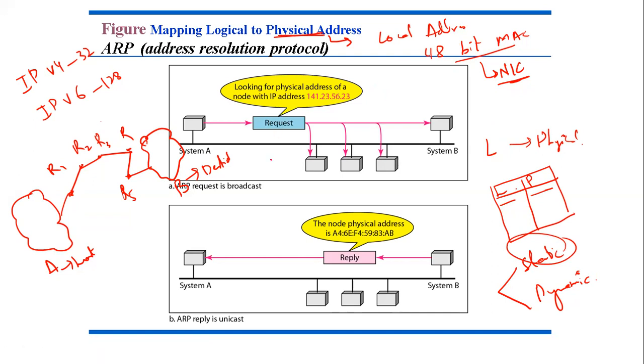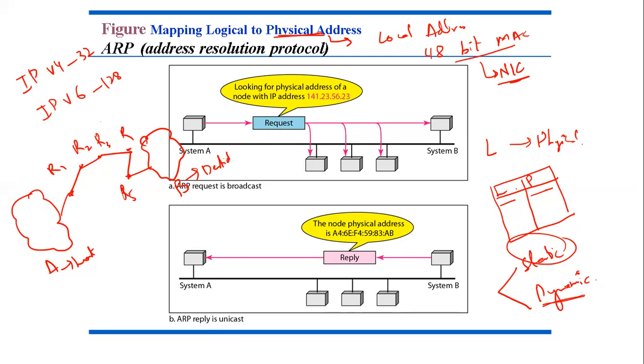And a mobile computer can move from one network to another. Suppose earlier it is in this Wi-Fi network, and again it is moving to some other network, and basically it is resulting in a change in the physical address. These used to happen earlier, but now the MAC address remains constant. So now instead of this, we are using the dynamic mapping.